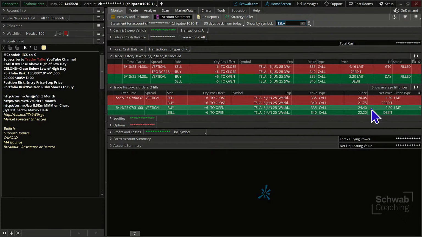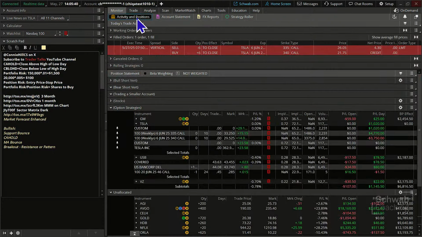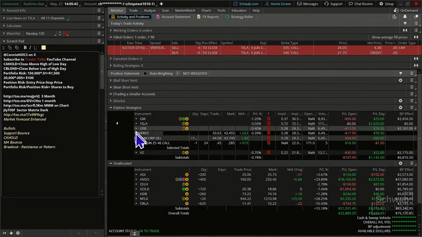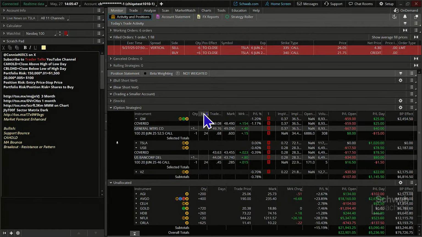Now, last week, one of the strategies that we talked about was something that we haven't talked about in a long time, and it's covered calls. All right, and we put on 3 covered calls that we're going to look at here. Let's collapse Tesla. Let's open up GM first. And let's see here if we have enough space. I guess we have enough space here.